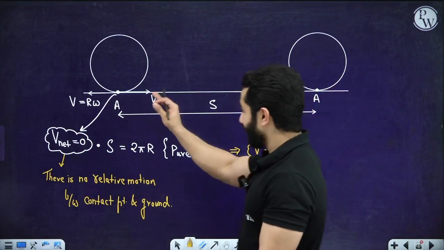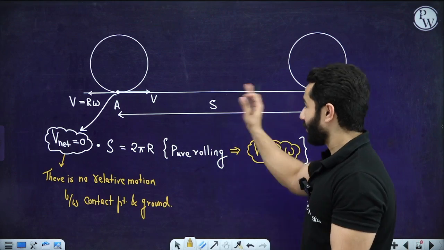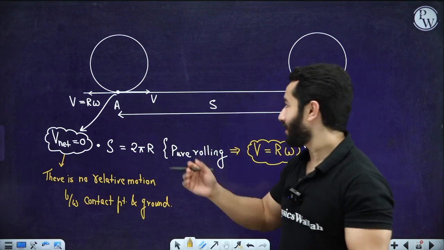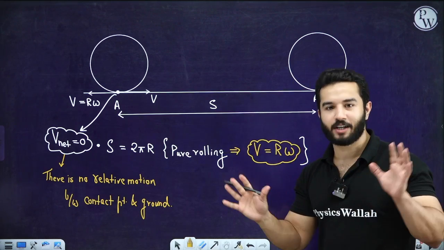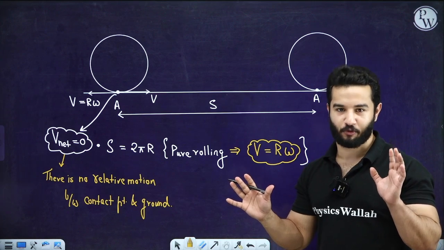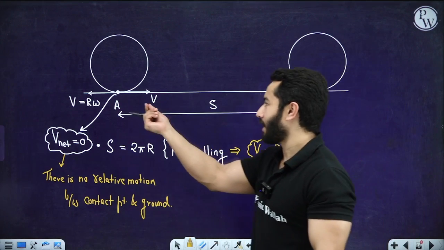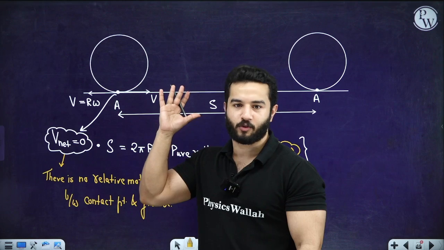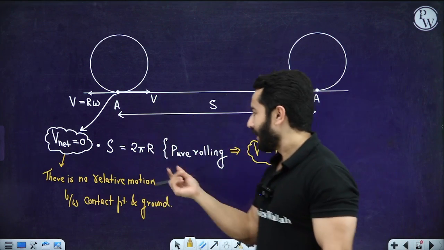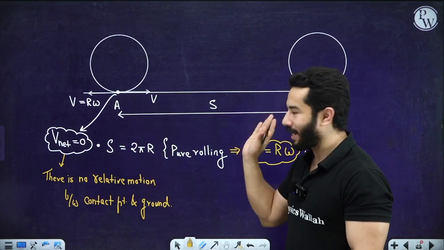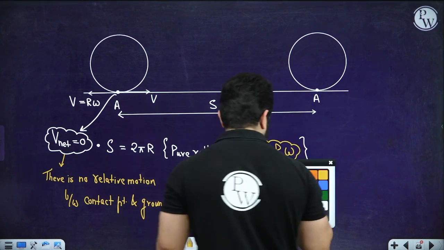So even if there was friction, and this was a rough surface, if this is the condition, no friction is required. Please try to understand, no friction will be applied by the surface, because there is no relative motion at the point of contact. This is the most important thing about pure rolling: first, S equals 2 pi r. Second, the condition is V equals R omega. So this is a very important condition.